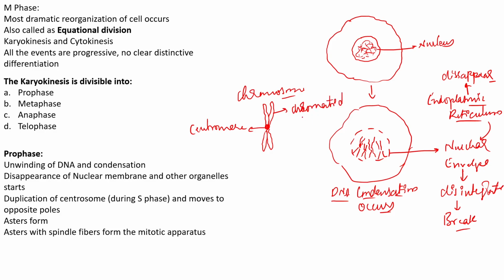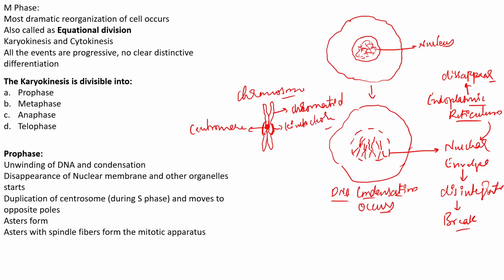Now what happens is that the centromere also develops one structure above its region, and this thick cup-like structure is called the kinetochore.